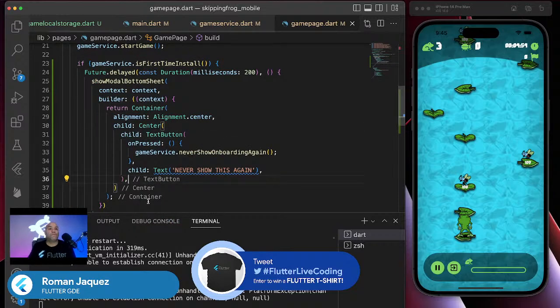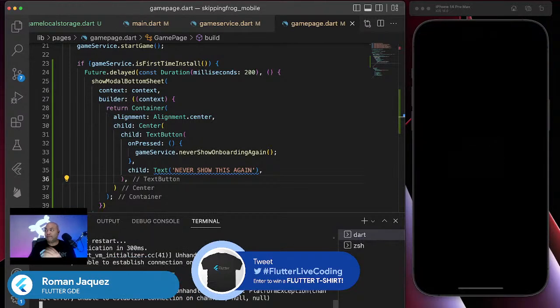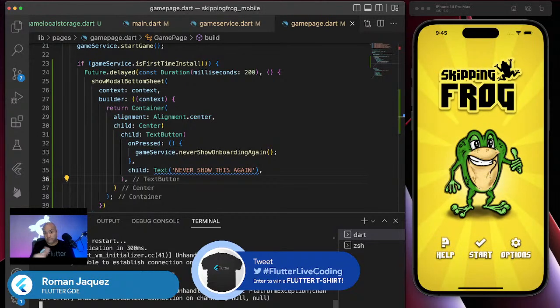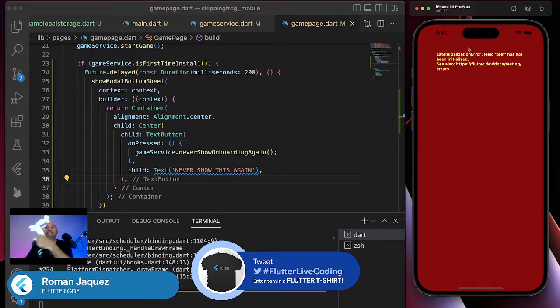So let me save it all. Let me reload the whole application. Now you should be able to see that if it's not set, pretty much, right? If I click start, okay, late initialization, the preference hasn't been initialized. You see that? That is some of the things that you actually get if you don't initialize it appropriately.